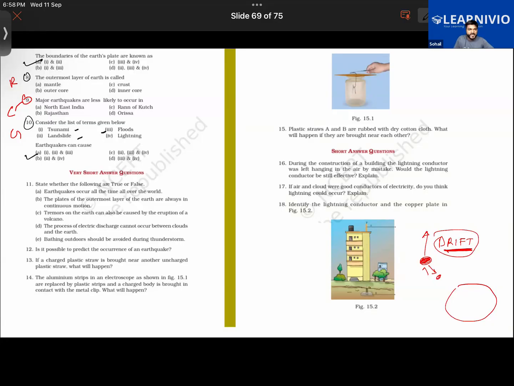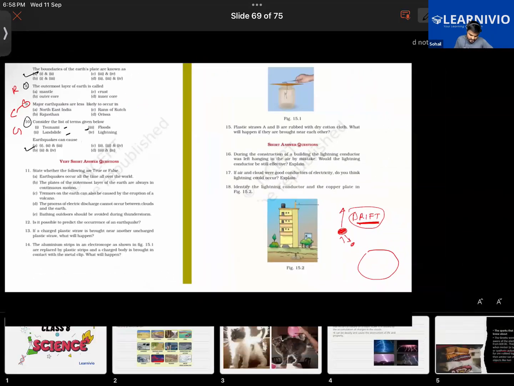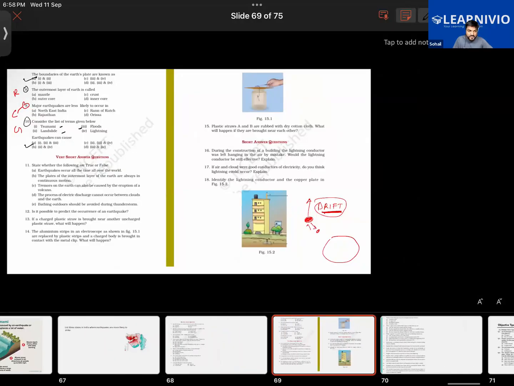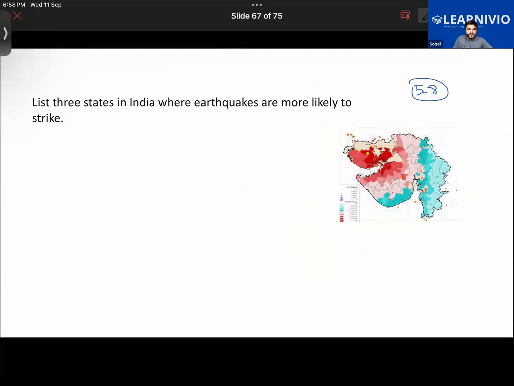Question number 9 says major earthquakes are less likely to occur in which place? Like in Northeast India, it is more likely to occur. So what about Rann of Kutch? You guys know where Rann of Kutch is in India? It's in Gujarat. Look at this diagram here. Would that be Orissa?